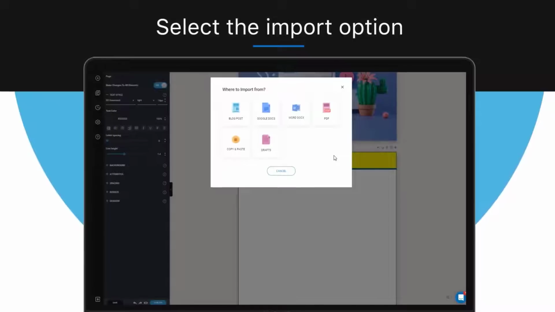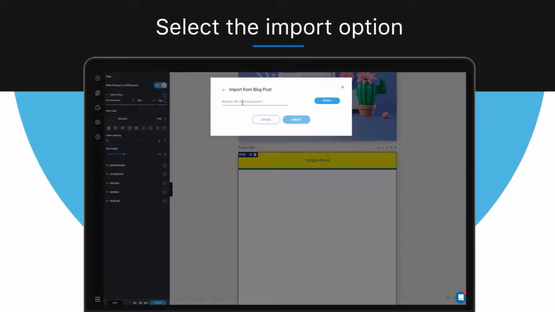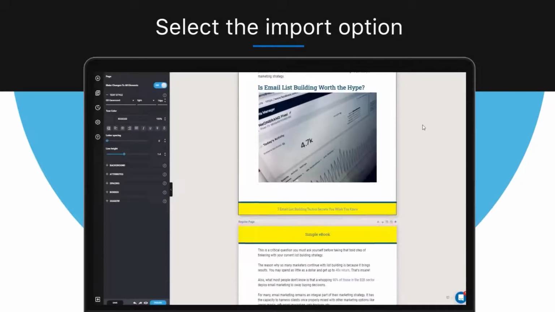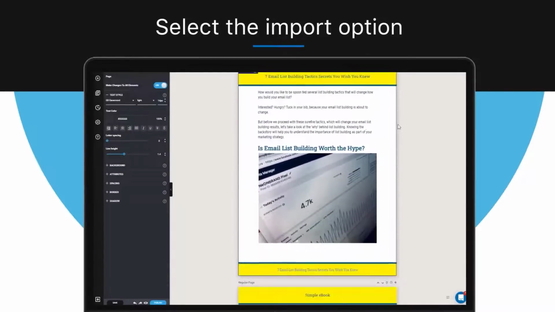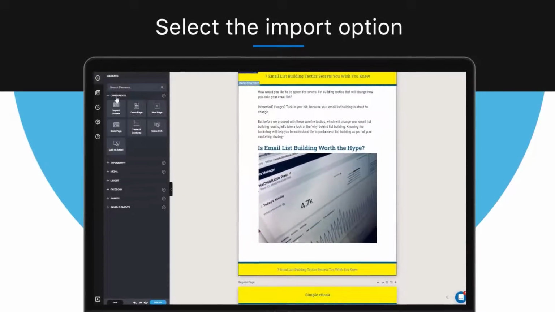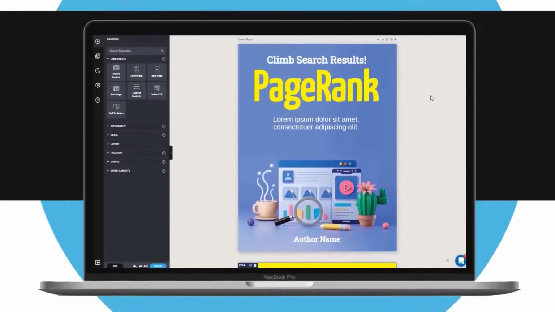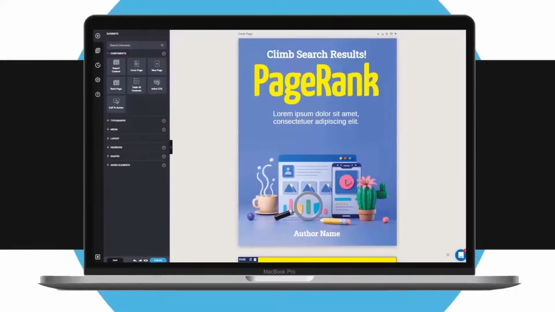Now choose the place where you want the content to be imported from. So let's choose blog post. I'm going to copy and paste a URL for my blog post, paste it here, then click Fetch, and then Next. So here it is. And for example, if you want to add more content from another source, for example a Google Doc or copy and paste, you just repeat exactly the same process here again. So that's how to start your project from a template.